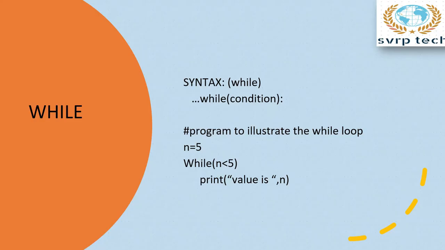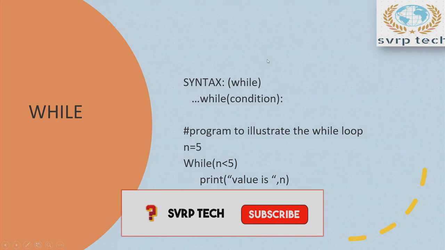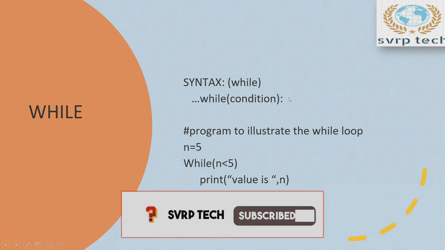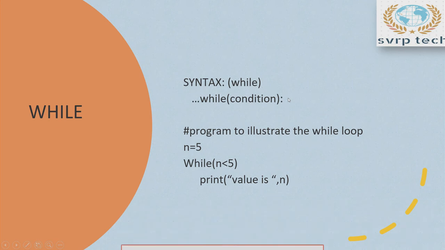First loop is the while loop. The while loop has some syntax shown here: while condition ended with colon. If you remember, in Python every such statement is ended with a colon. This is a very important point. If you are using C++, you need not indicate the colon symbol, right? Especially in Python, you should specify the colon symbol.